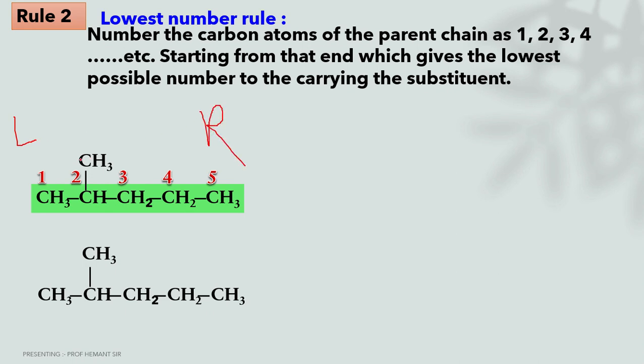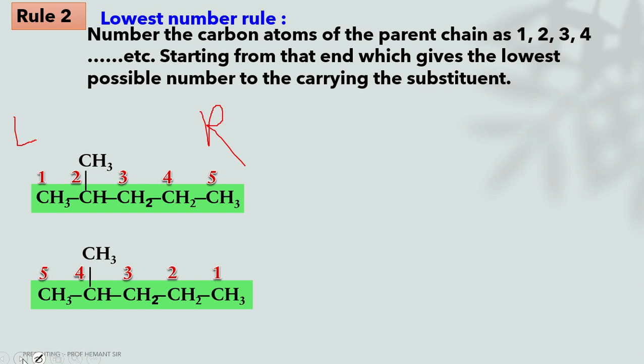If you arrange the numbers from left to right, you will get 5 carbons in the longest chain. And in the second structure, if you start the numbering from right to left, you will find the same number of carbon atoms.